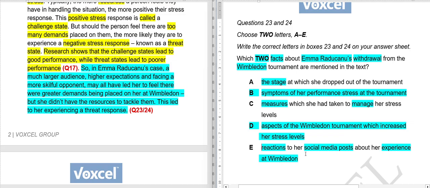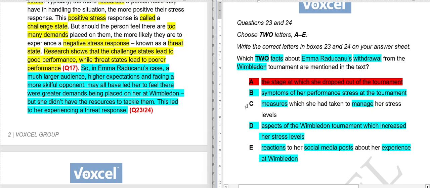Okay, there is a mention of these aspects: a more skillful opponent, greater demands on her at Wimbledon, higher expectations. So these were the aspects of the Wimbledon tournament. So here is the name of Wimbledon. Now what I will do is I will tell you. A cannot be our answer because we don't know the stage.